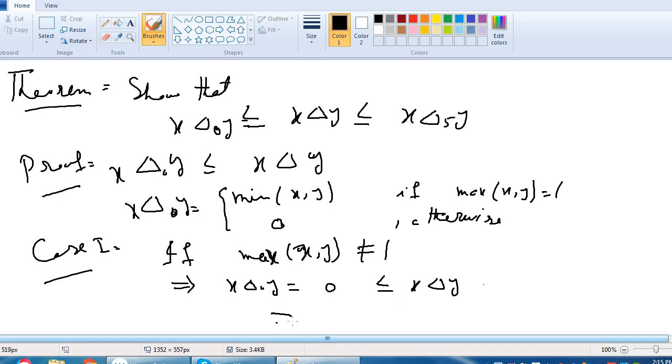This implies x delta node y is less than or equal to x delta y. That means all T norms are greater than x delta node y. This is our equation number 1.